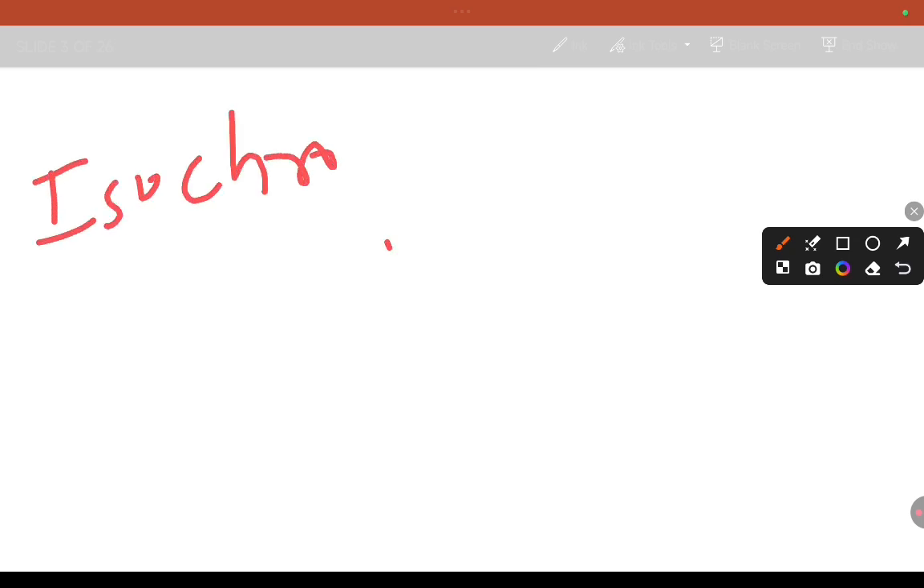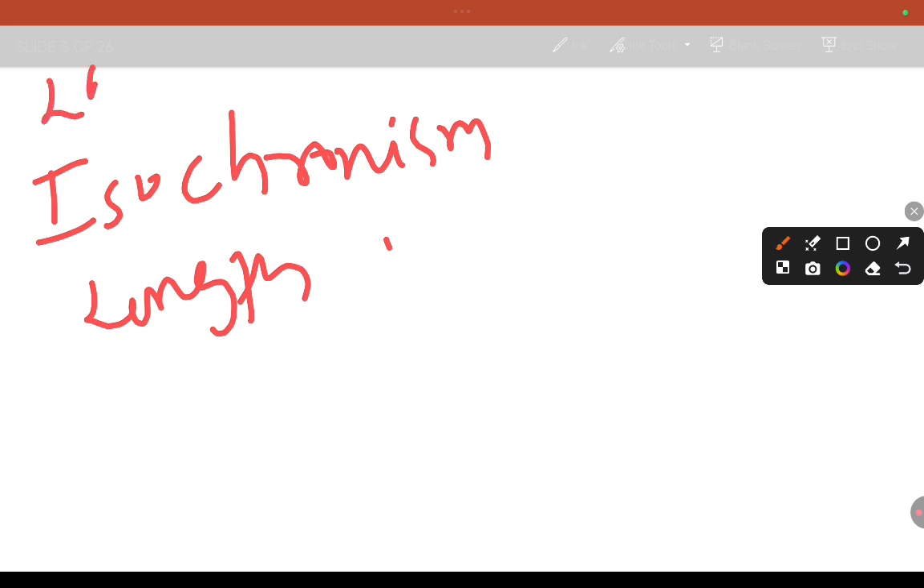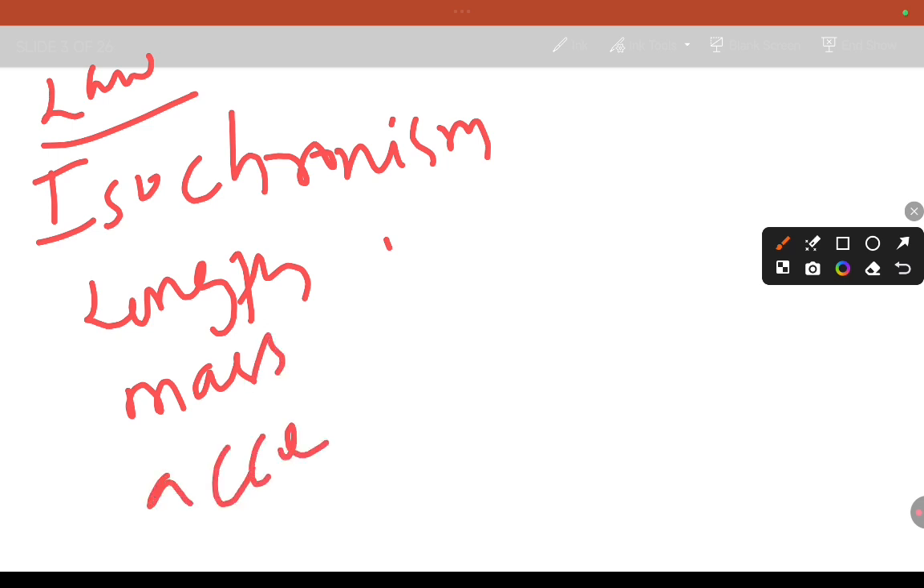Laws of isochronism. And second one is about the law of length. Law of length. Law of mass. Law of acceleration. So these are the four basic concepts related to the simple pendulum.